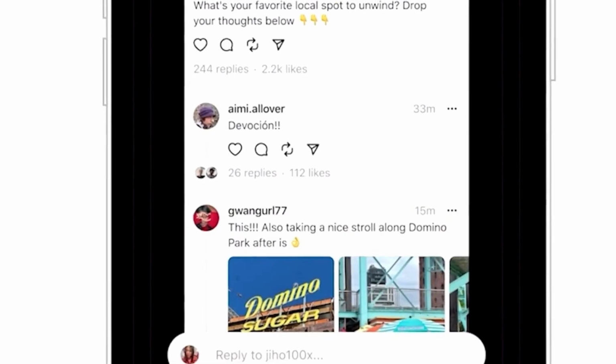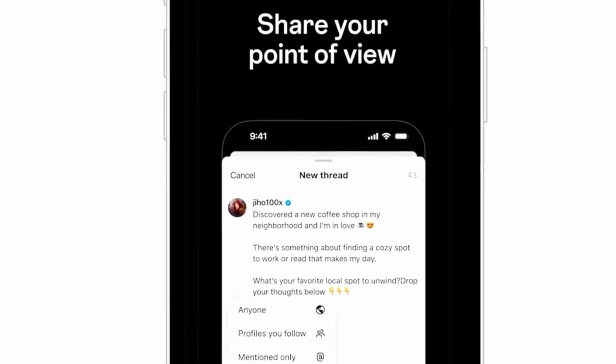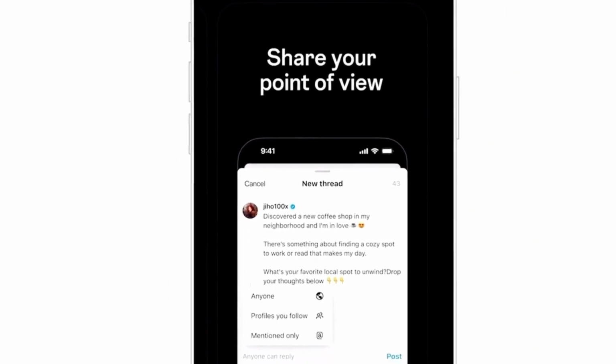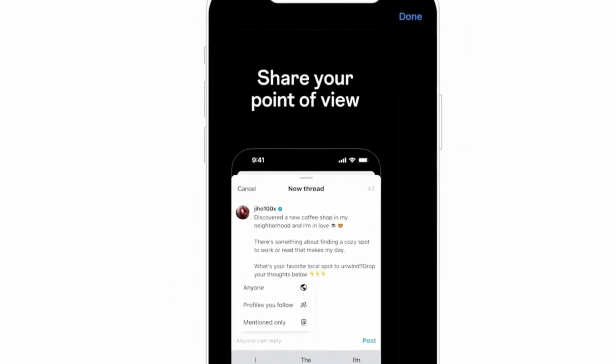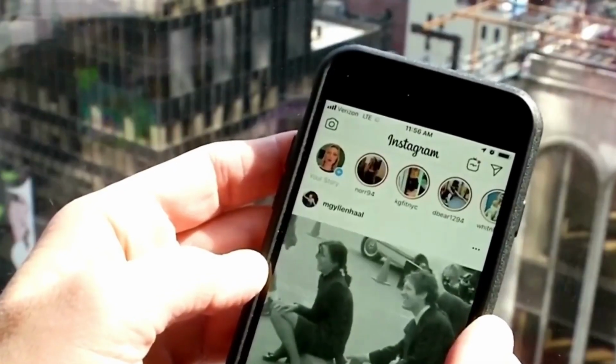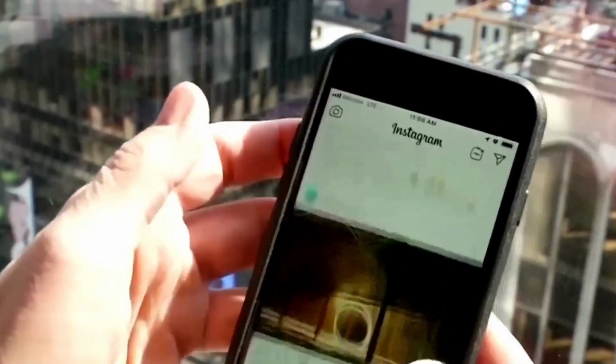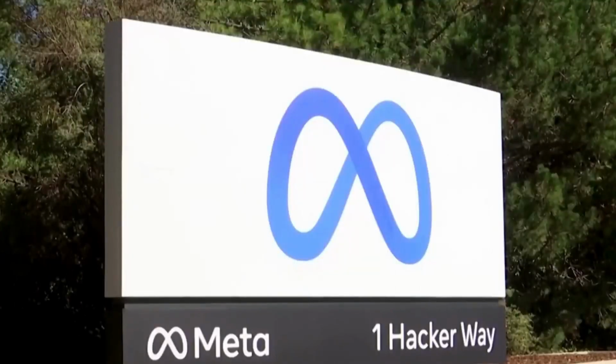Threads is designed to be a more personal and intimate way for users to connect with their close friends and followers. Posts on Threads are limited to 500 characters, and users can only share posts with their close friends. Threads also includes a number of features that are not available on the main Instagram app, such as active status.